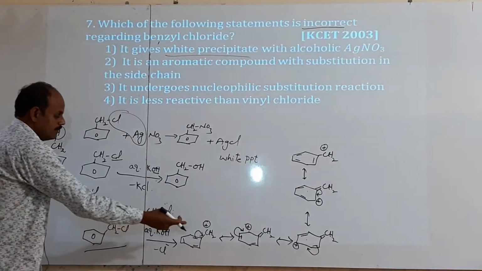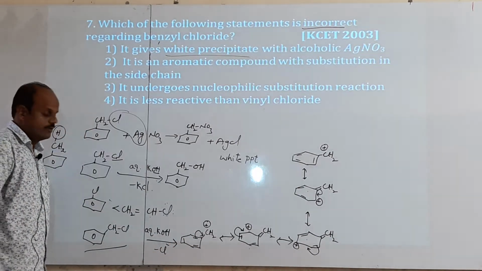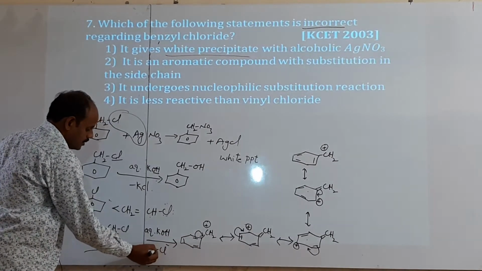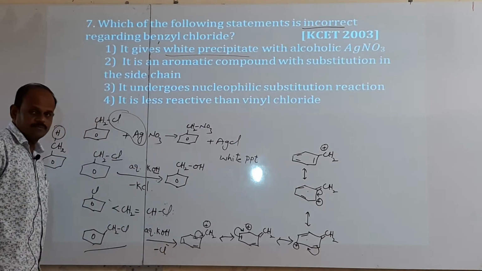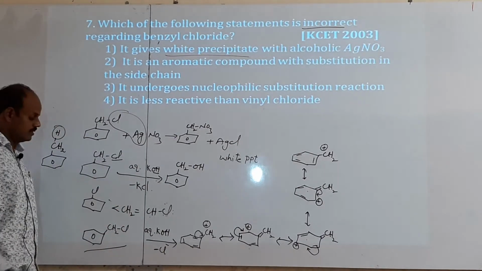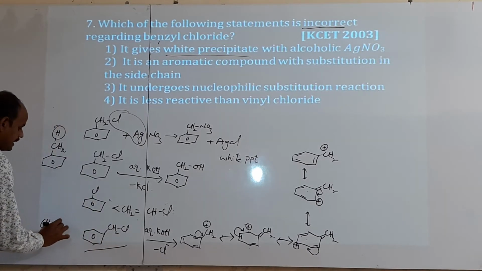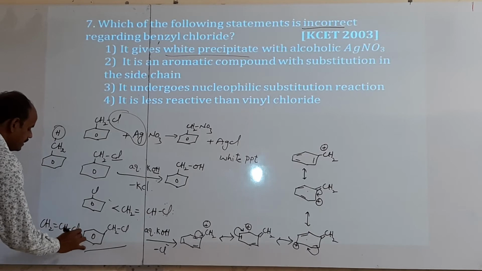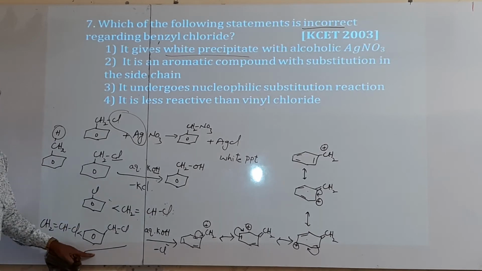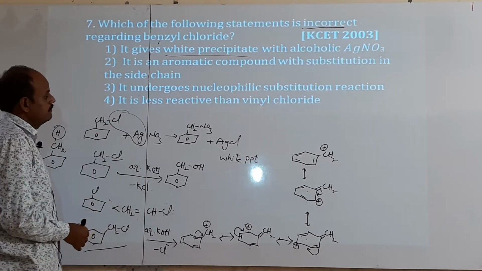It also tries to get stability by forming the benzyl carbocation when it is formed after removing Cl minus. Thus it has a greater reactivity than vinyl chloride. Here vinyl chloride has a lower reactivity and benzyl chloride has a greater reactivity.